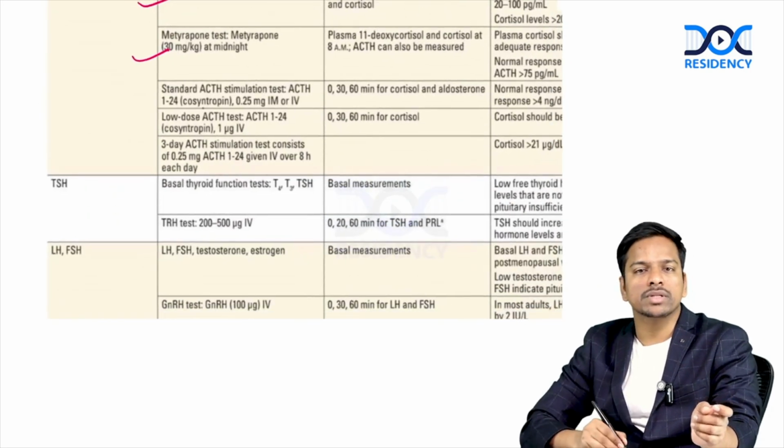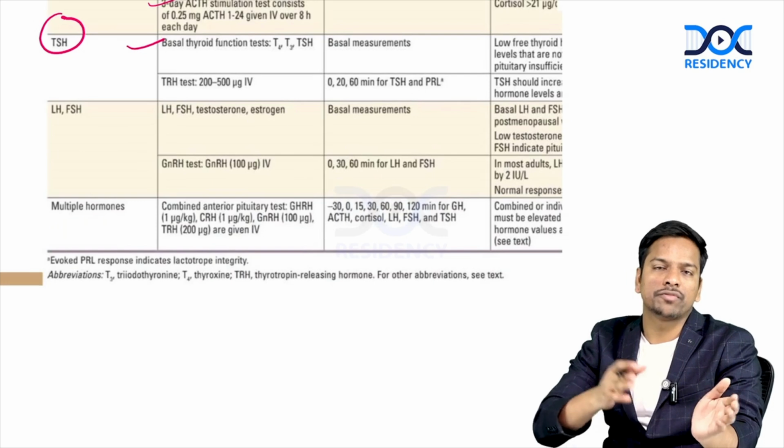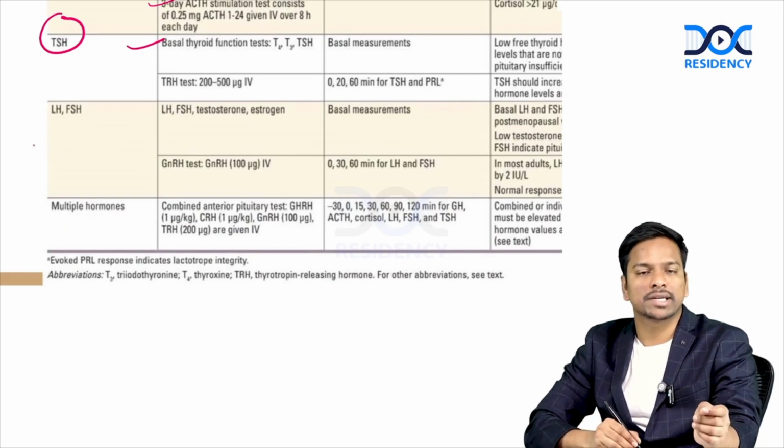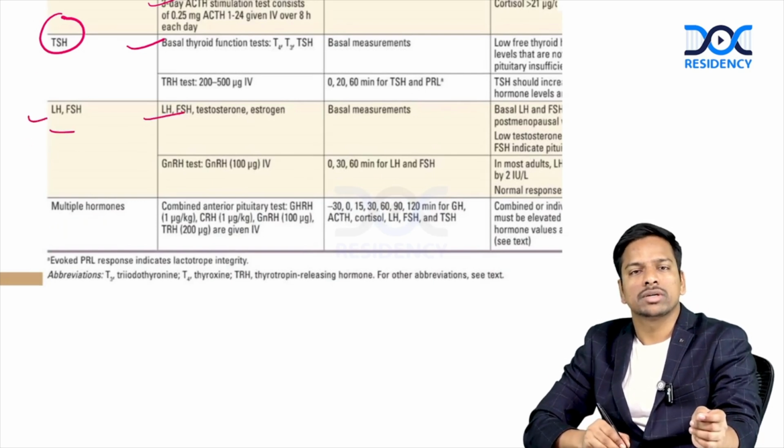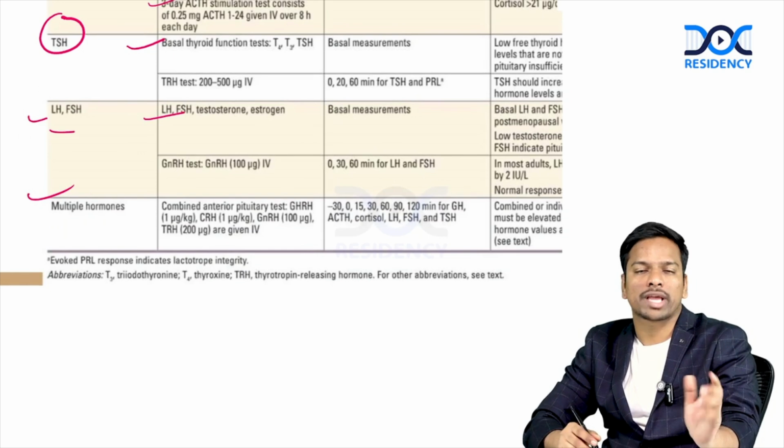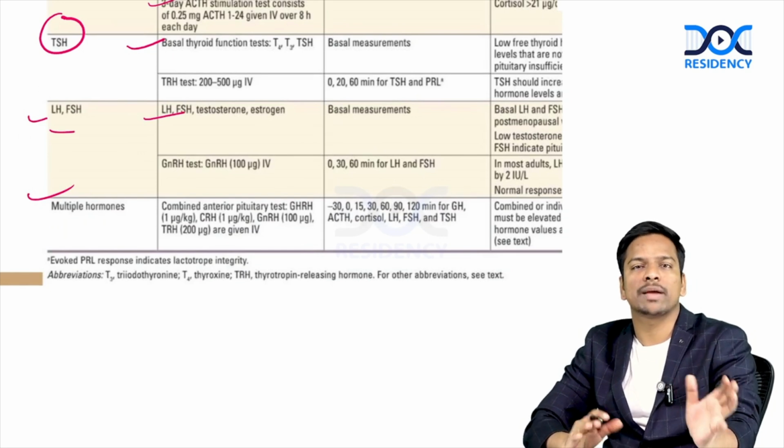Then similarly, the ACTH stimulation test, low dose ACTH stimulation. Even TSH can be checked by the basal thyroid function tests, FT3, FT4, and TSH level, mostly done in the fasting state. Then LH, and multiple other hormones can be checked to determine whether the patient has hypopituitarism or not.